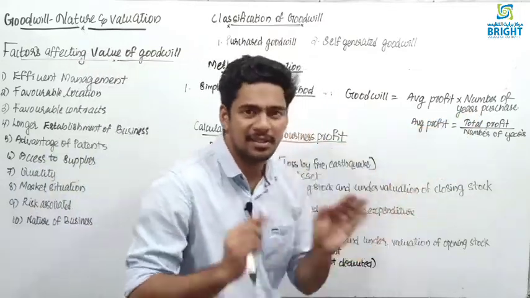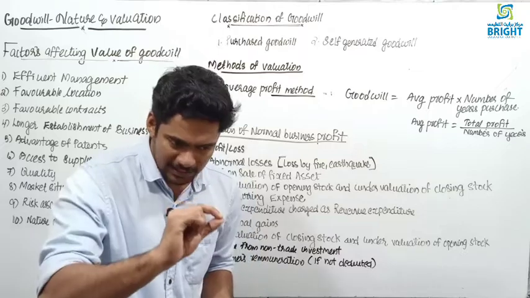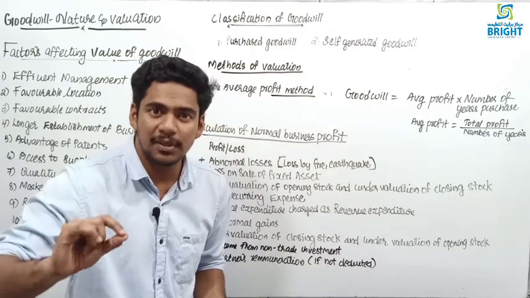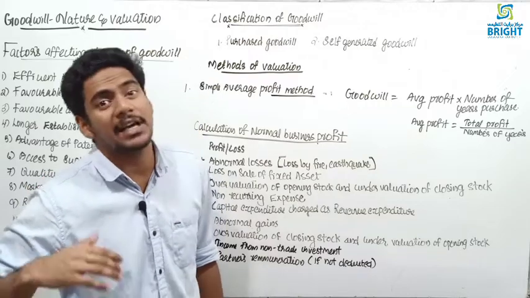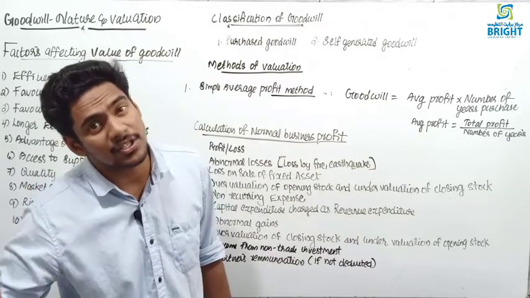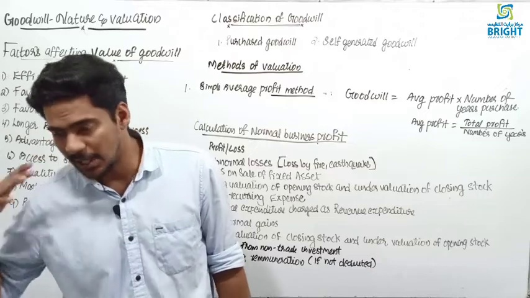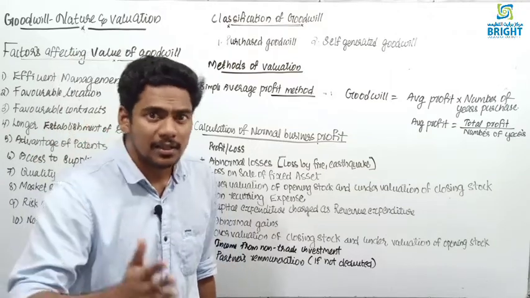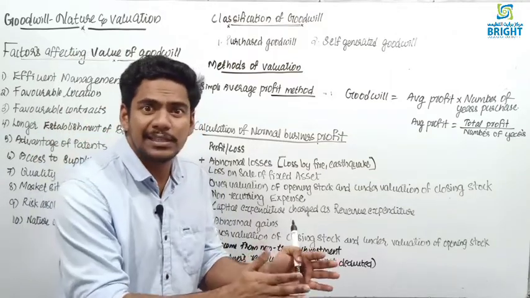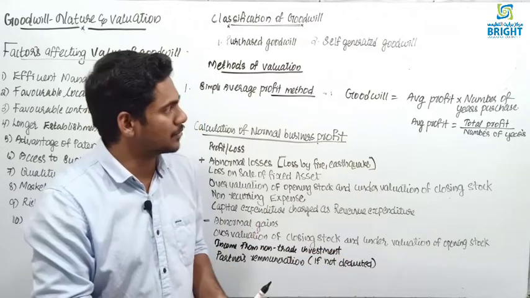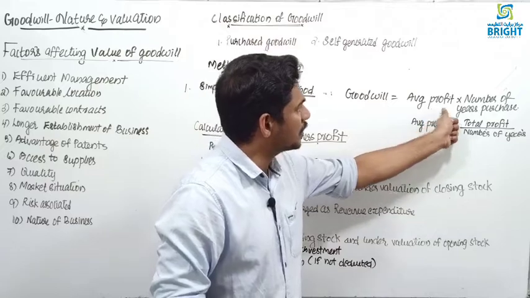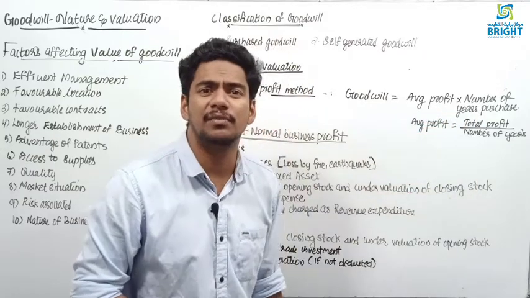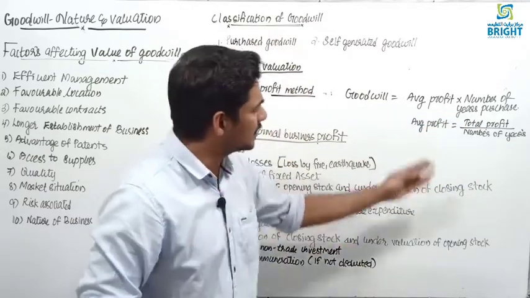So the exact definition is the number of years which the firm is likely to earn the same rate of profit after transferring the ownership and because of the past effort. Because of the past effort, the number of years we are going to earn the same rate of profit, that is called the number of years purchase. Okay, then average profit into number of years purchase will give you what? Goodwill. So this is the formula.